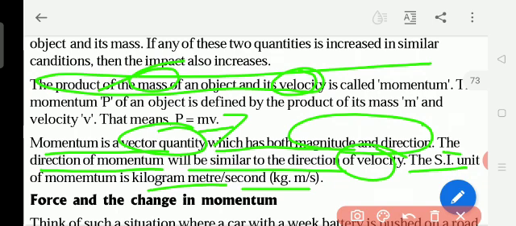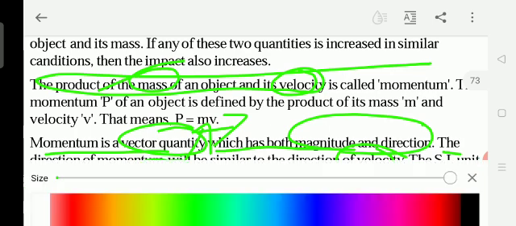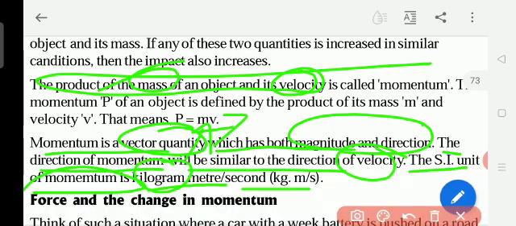So the SI unit of momentum is what? Kilogram is for mass. Meter per second is the SI unit for velocity. SI means International System of Units. In the whole world the units are the same. Liter means L only, kilograms means kg.